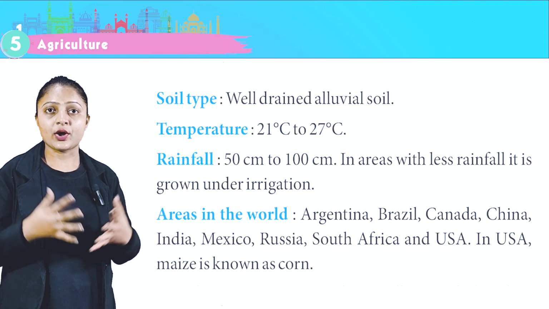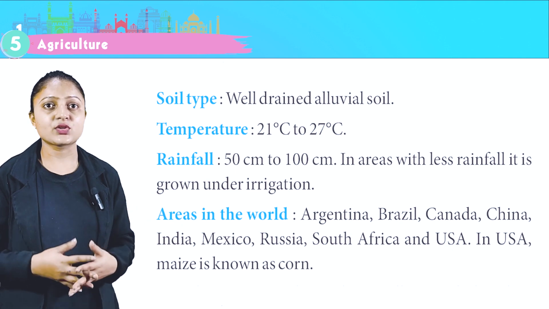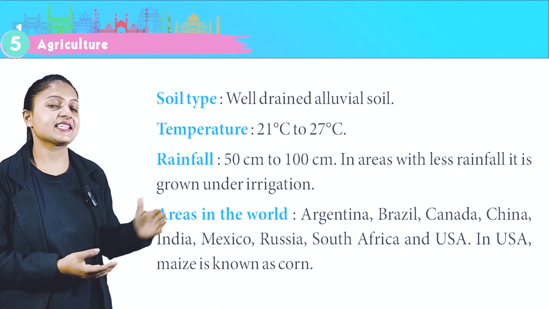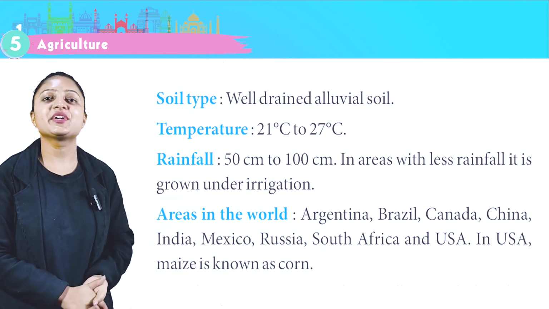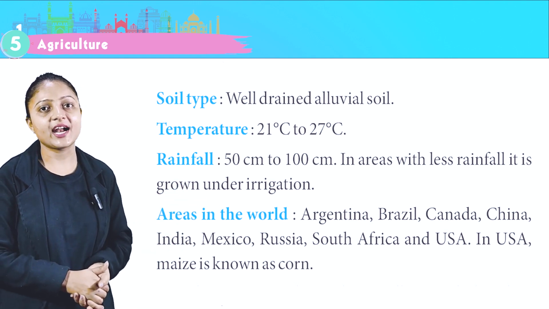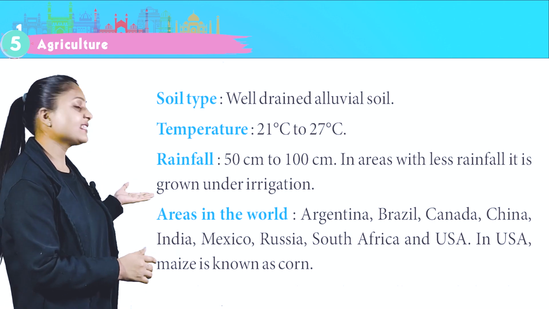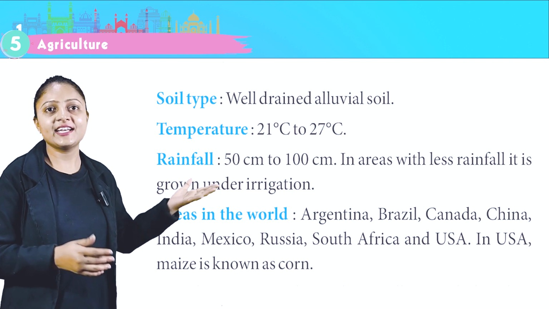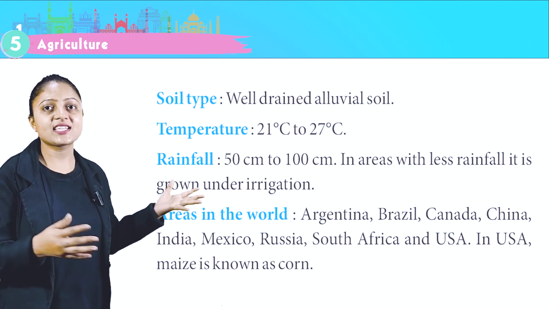Maize. Soil type, well-drained alluvial soil. Temperature, 21 degrees Celsius to 27 degrees Celsius. Rainfall, 50 cm to 100 cm. In areas with less rainfall, it is grown under irrigation. Areas in the world, Argentina, Brazil, Canada, China, India, Mexico, Russia, South Africa.